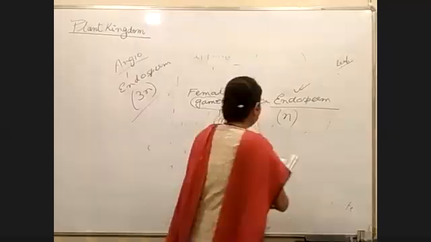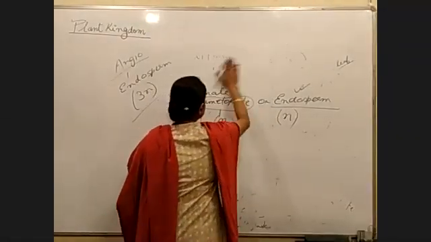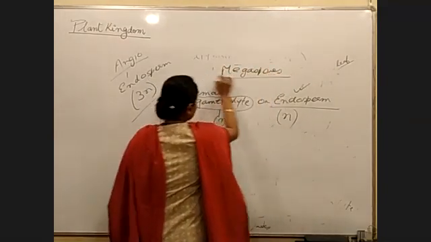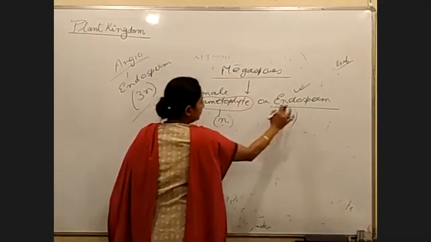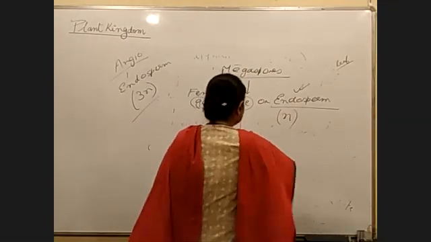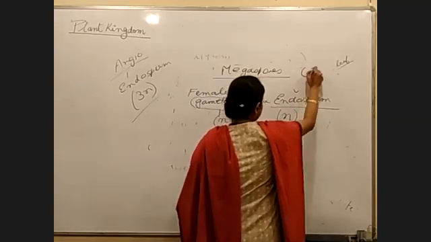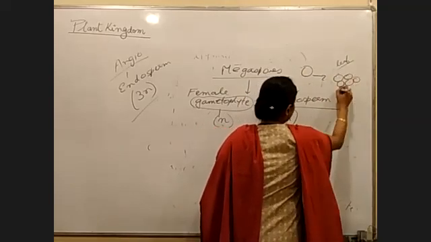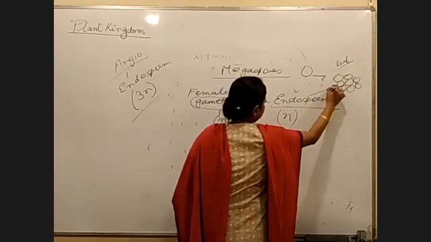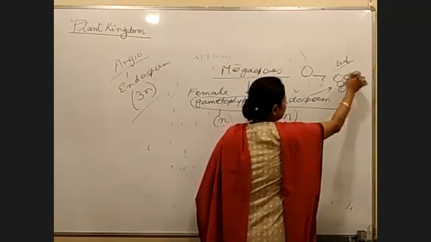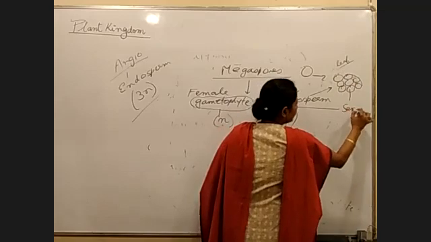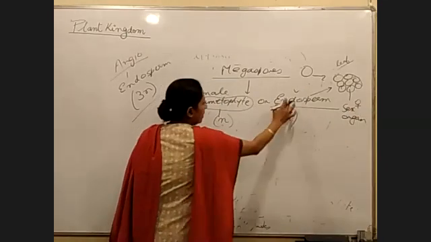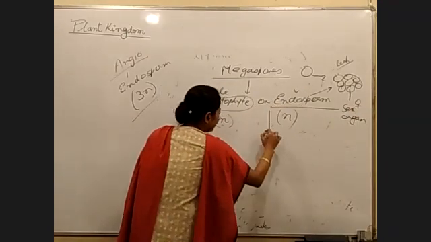Next, in case of gymnosperms, let's come back to this. The megaspore will form the female gametophyte, or endosperm. The megaspore is a single cell, and through divisions it ultimately forms a group of cells. This group of cells is what we call the endosperm. In this group of cells, what will you see? The sex organ, obviously the female sex organ. So in the endosperm, or female gametophyte, what will we see?